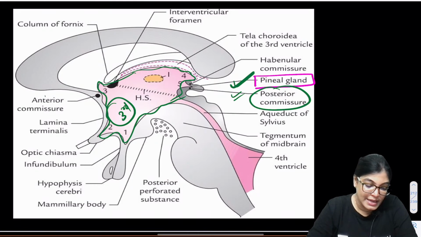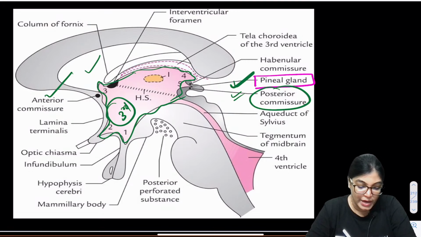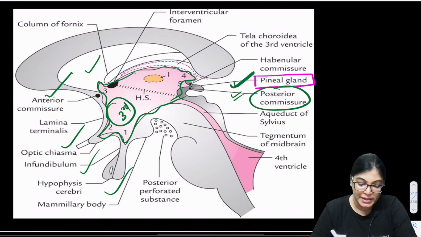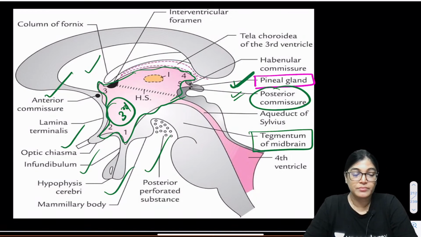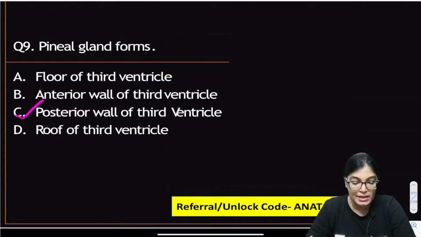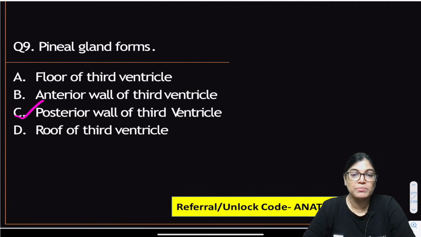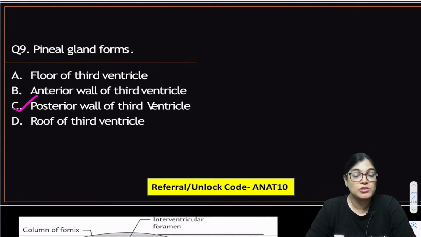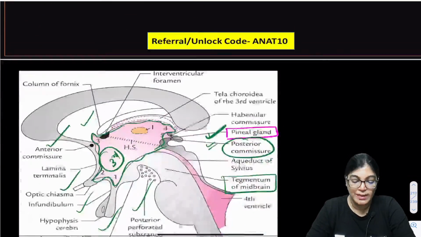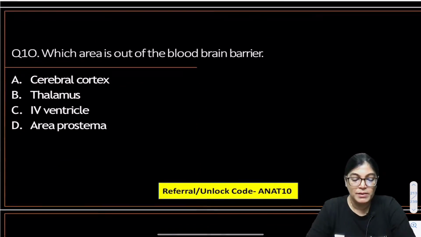On its anterior aspect are the anterior commissure and the fornix, and on the floor aspect it has the optic chiasma, infundibulum, mammillary body, posterior perforated substance and tegmentum of midbrain. So you can see this diagram and revise the whole boundaries and relations of the third ventricle. So clearly we have seen in the diagram that the pineal gland forms the posterior wall of the third ventricle. Let's move on to question number 10.